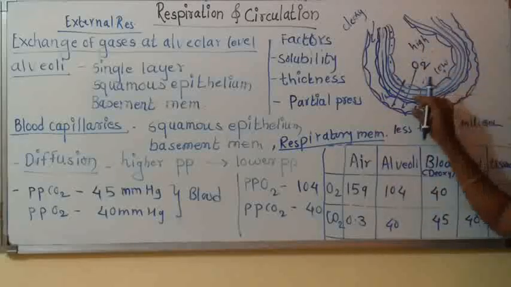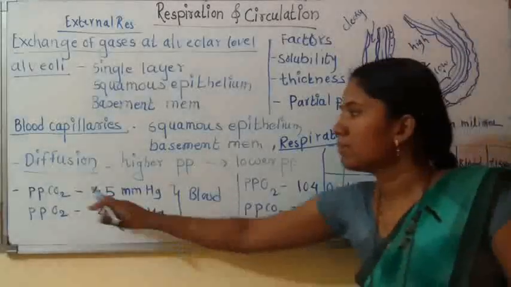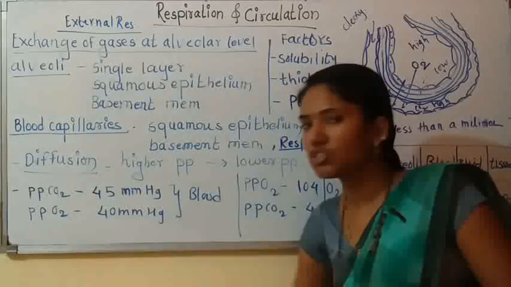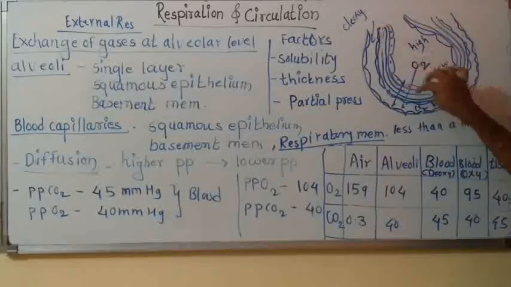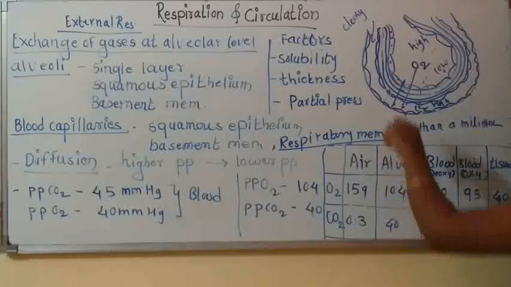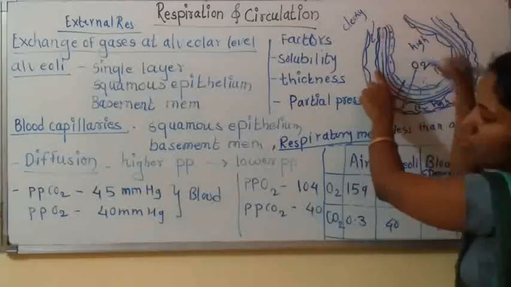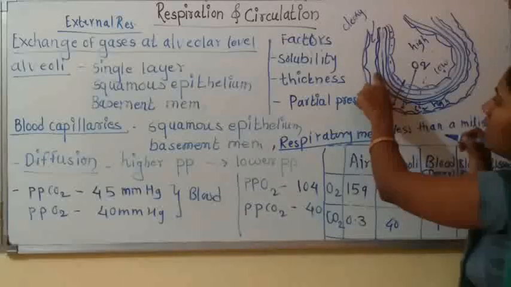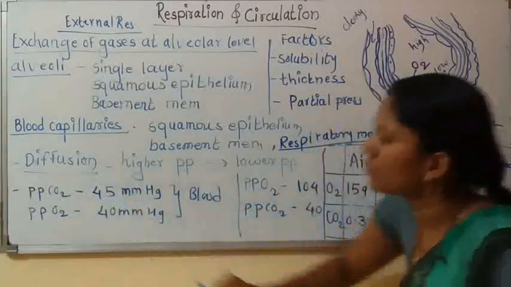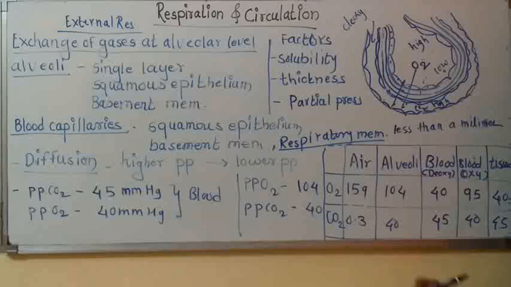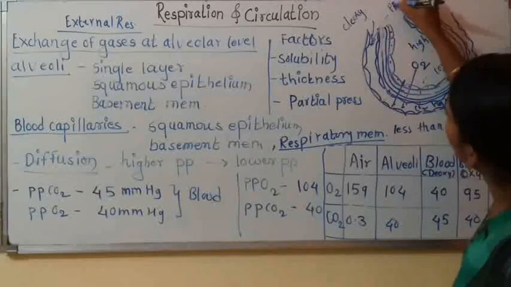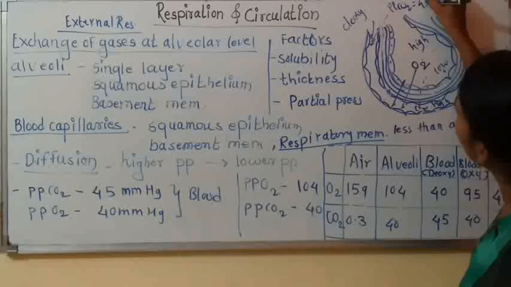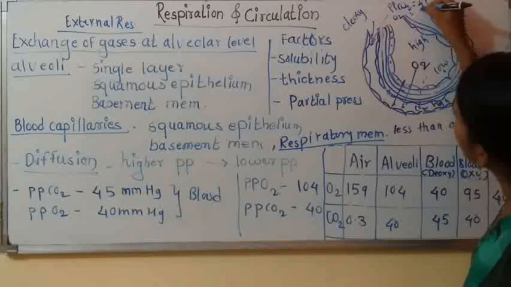So at this point, first of all, see the partial pressure of CO2 and partial pressure of O2. See, suppose this blood is coming towards the alveoli and this blood is deoxygenated. In this deoxygenated blood, the partial pressure of CO2 is 45 mm of Hg. See, partial pressure of CO2 is 45 and O2 is 40.